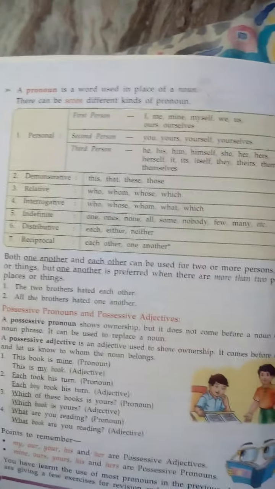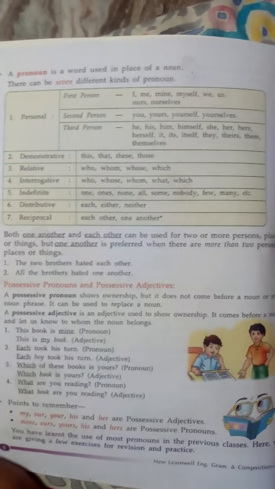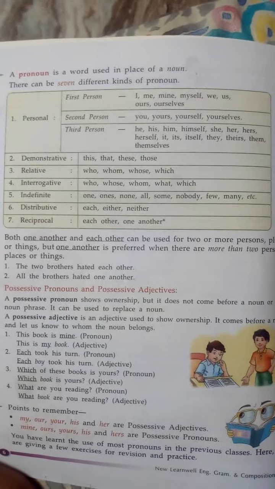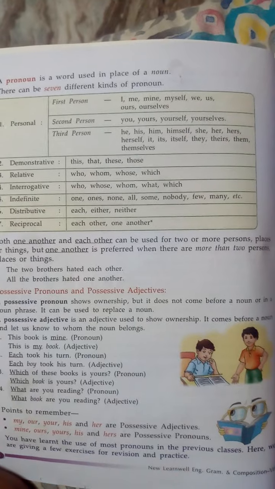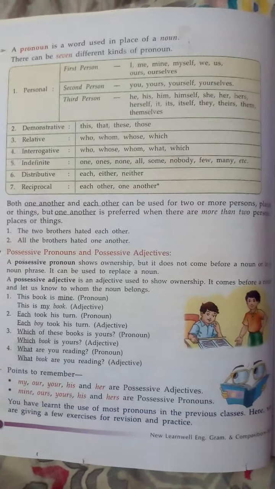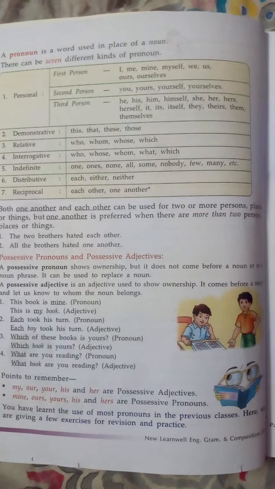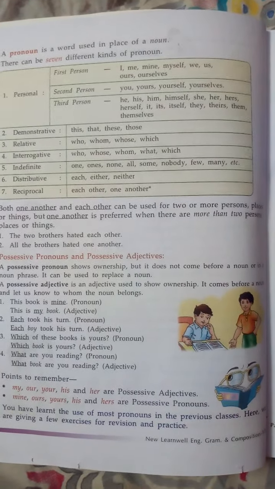Now today I will go with the pronoun. Pronoun is a word used in place of a noun. There can be 7 different kinds of pronoun. Now let's see pronoun. How many pronouns are there? First person pronoun is I, me, mine, myself, we, us, ourselves, ours.